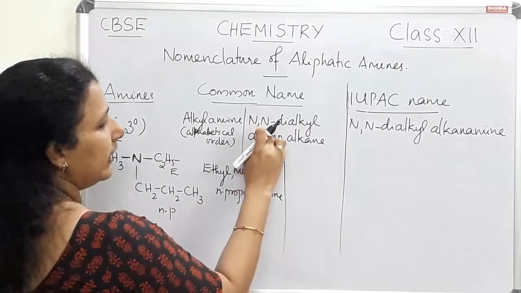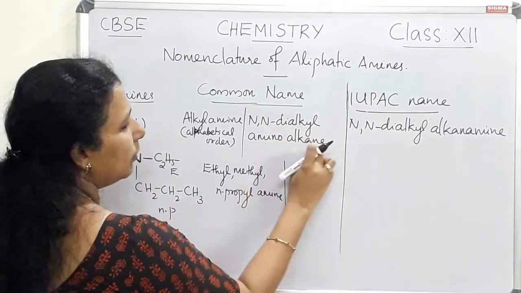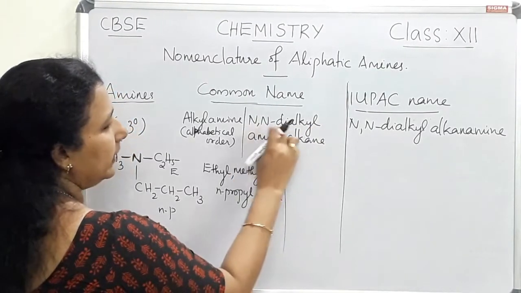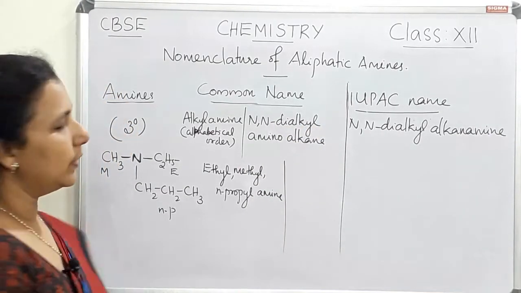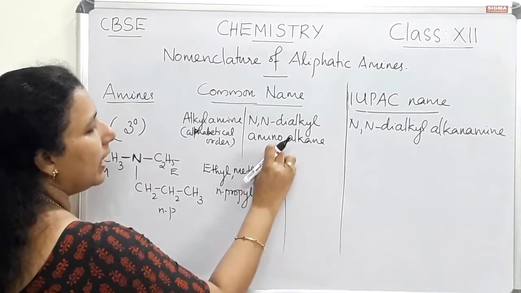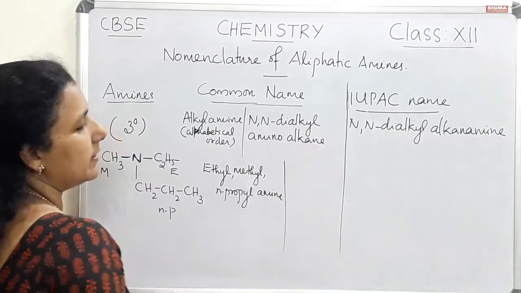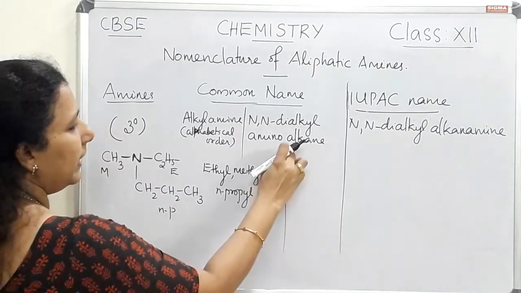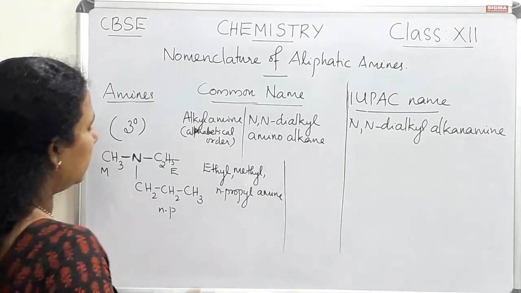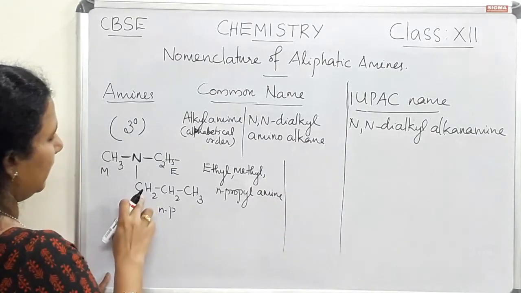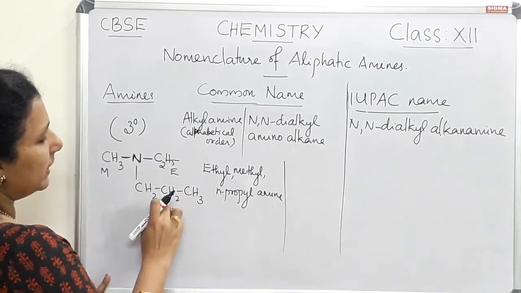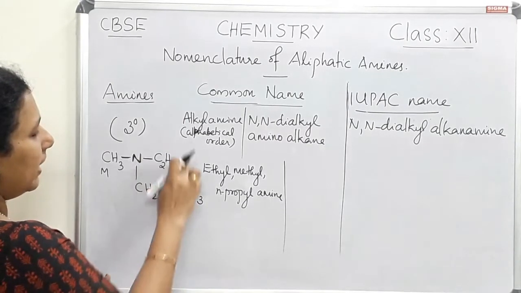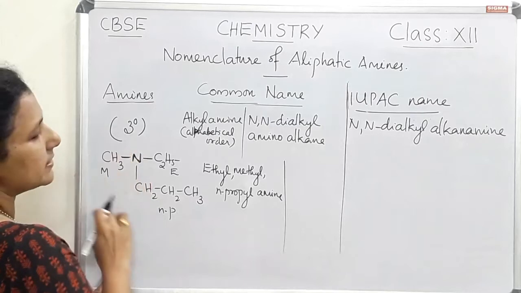Next is N-N-dialkyl amino alkane. Here N-N-dialkyl part is considered as the 2 substituents, and in amino alkane, the alkane is again considered as the parent chain. That parent chain is selected by considering the more number of carbon atoms. Here 3 carbon atoms are here, and this should be considered as a parent chain, and the other 2 groups are considered as the substituents.